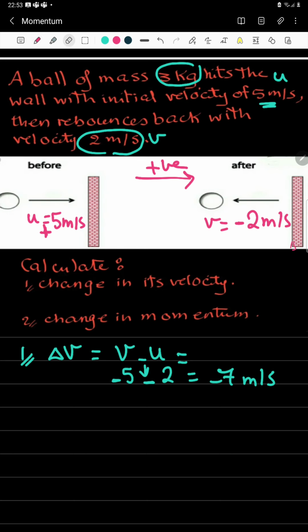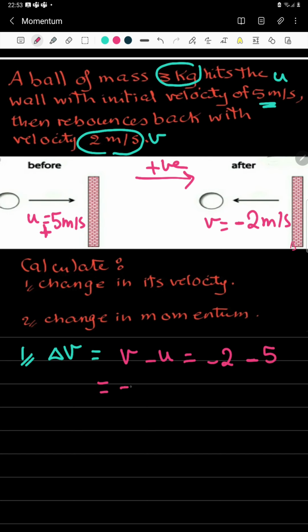No. Here I substituted in the first one V in place of U. Okay, I'll do it again. Here the final velocity in this case, V minus U, so negative 2 minus U, which is given 5, so negative 7 meters per second.